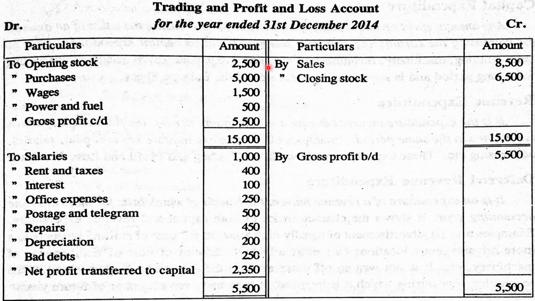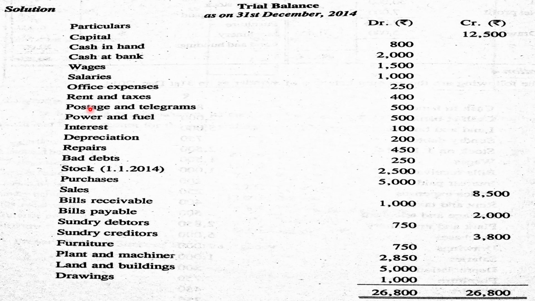Next is trading and profit and loss account. Then we are required to prepare trading and profit and loss account and balance sheet. So trading account is usually debited with opening stock, purchases, then direct expenses. Now let's check all these items. Opening stock, then purchases, then we have to find out the direct expenses which are given in the question.